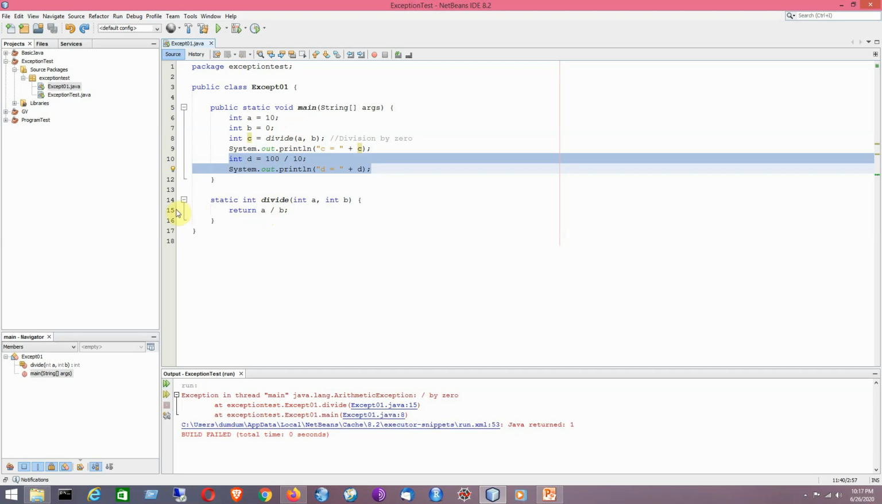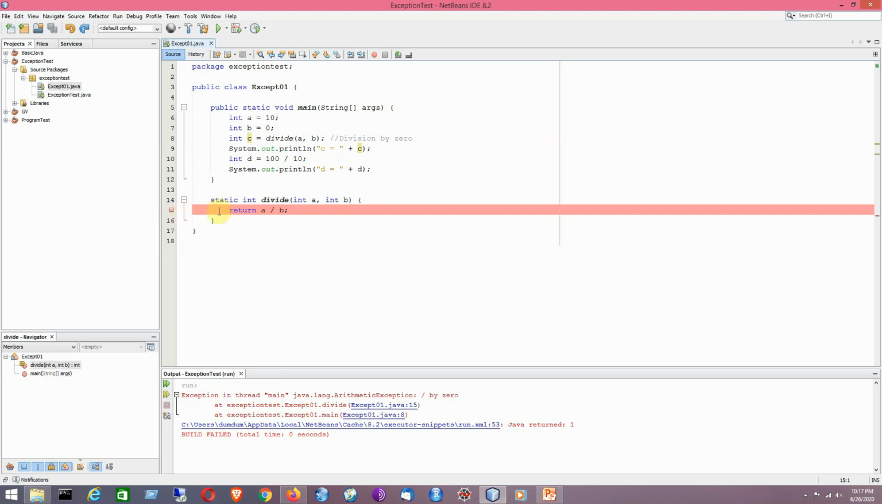and since it is at line number 15, just have a look at here, it is at line number 15. So just have a look at this line. So it is basically line number 15. So the main method is basically calling this method. So at line number 15 this exception occurs, and we don't have any exception handler in this method, so it will be passed to the immediate caller.